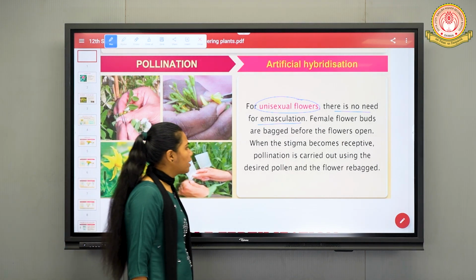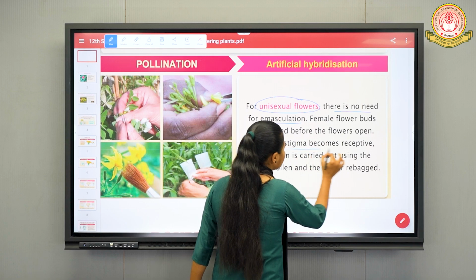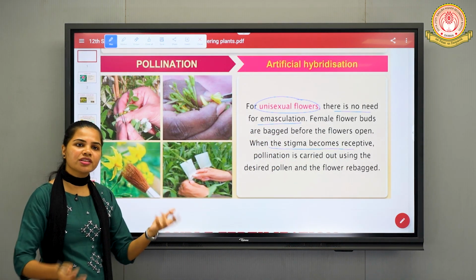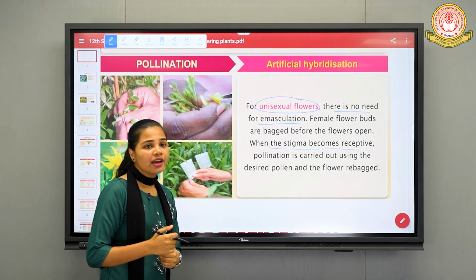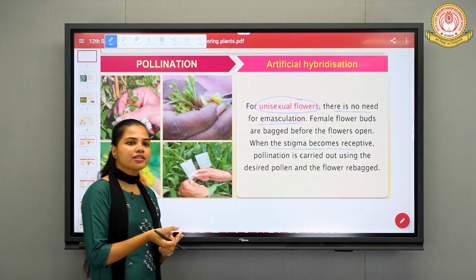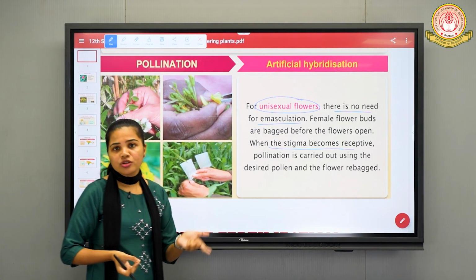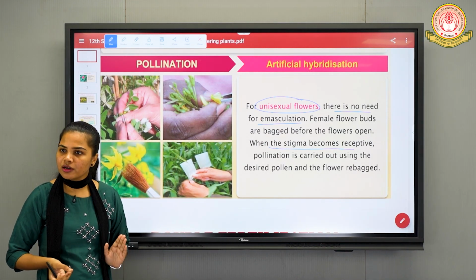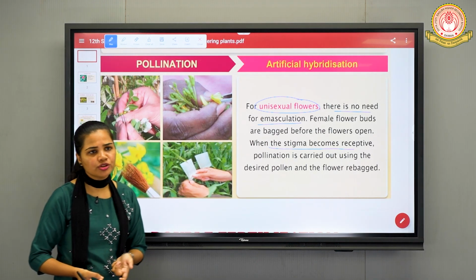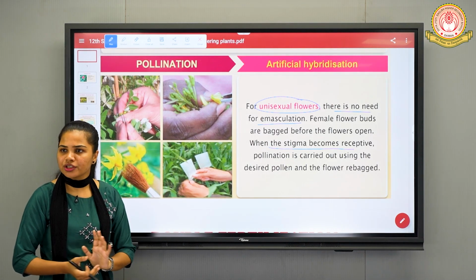Then what happens when the stigma becomes receptive? Again, same procedure. When the stigma is ready to accept the desired type of pollen grain, it is unbagged and the desired type of pollen grains are dusted onto the surface of the stigma, so that the same process will occur: pollen grain germination, pollen tube growth, male gametes formation, then fertilization and all.